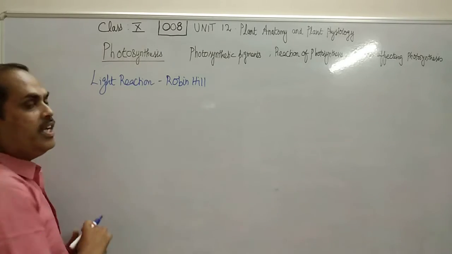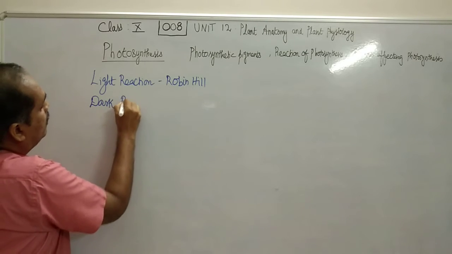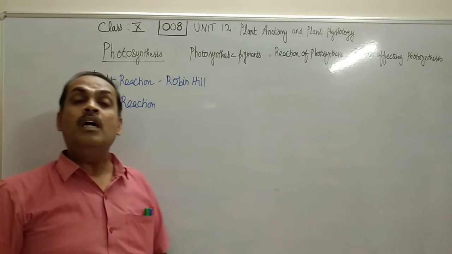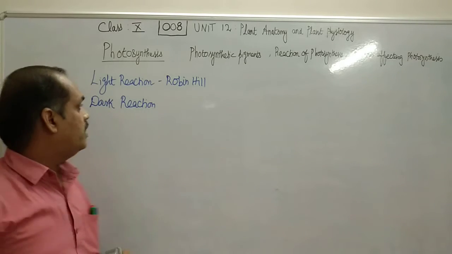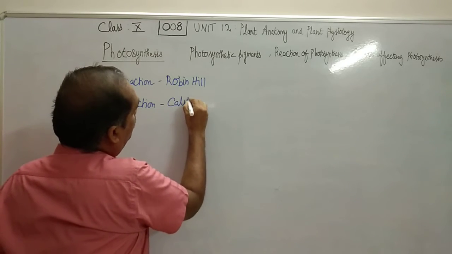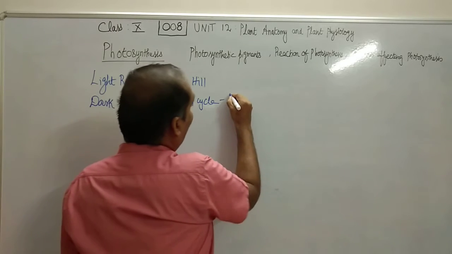Now, light reaction, next one is called as dark reaction. Both light reaction and dark reaction take place in the chloroplast simultaneously. So, dark reaction is otherwise called as Calvin cycle because it was first found out by two scientists, Melvin Calvin.